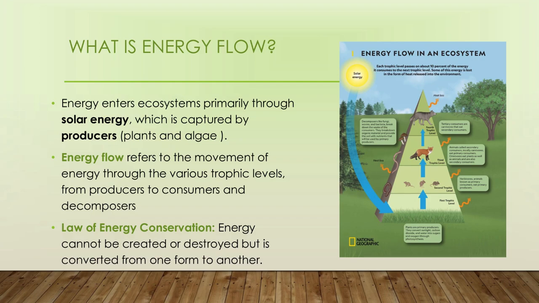In this diagram we can understand that the primary producers are green plants, and these plants are eaten by herbivores like insects or rabbits. Those are the primary consumers. The secondary consumers can be birds or foxes, which eat the primary consumers.